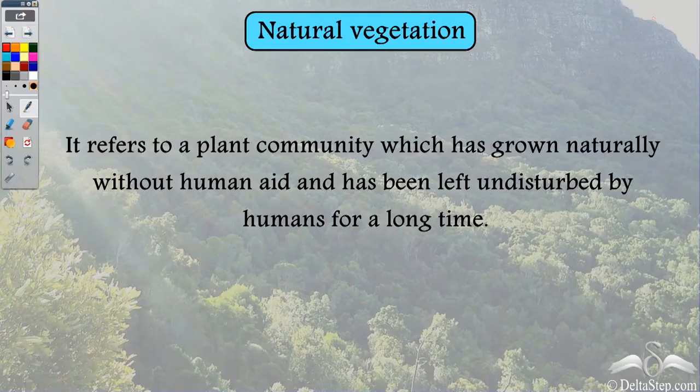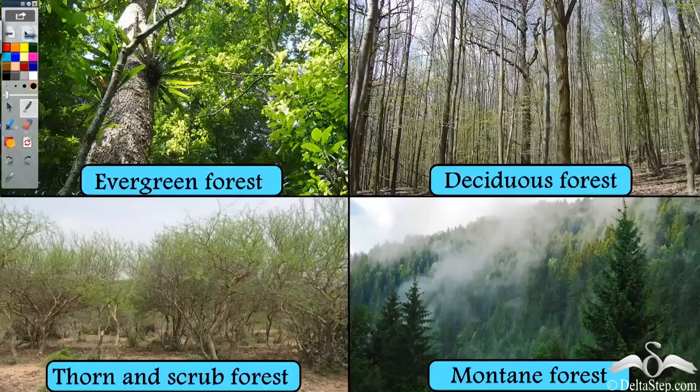We know that natural vegetation refers to a plant community which has grown naturally without human aid and has been left undisturbed by humans for a long time. So that's what we call natural vegetation. And what about India? Well, India has four major categories of natural vegetation. So we have evergreen forest, deciduous forest, thorn and scrub forest, and montane forest.